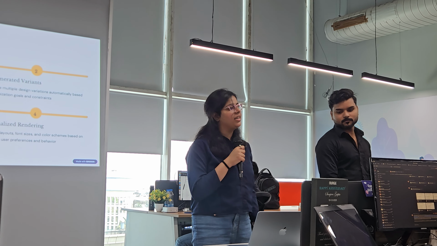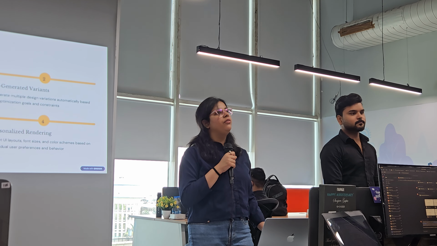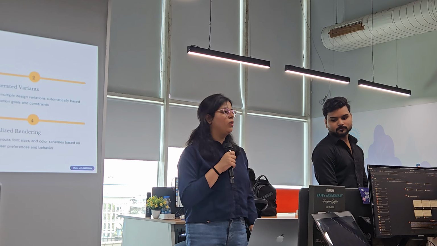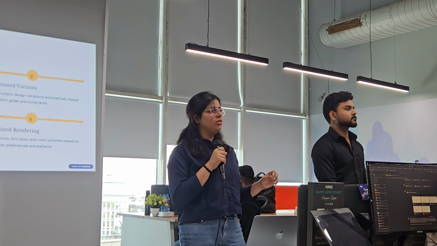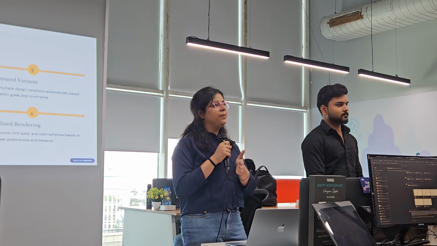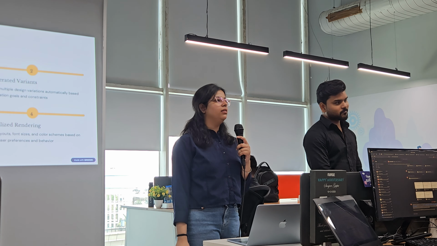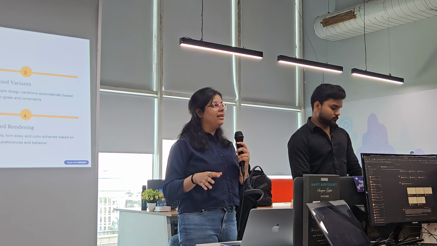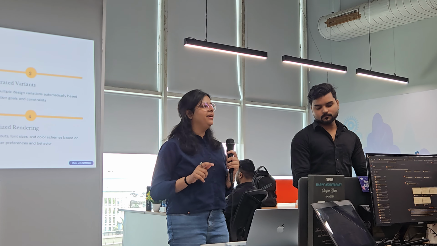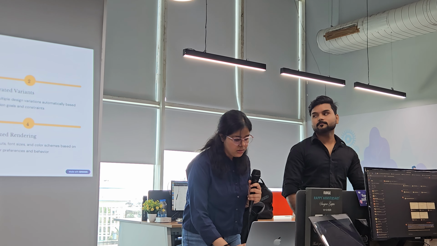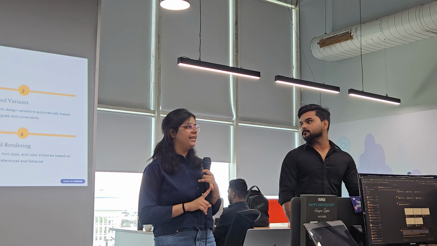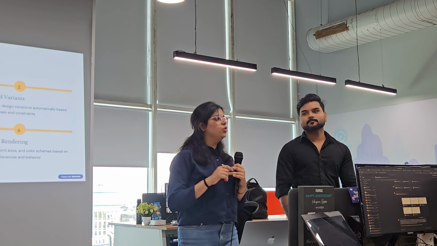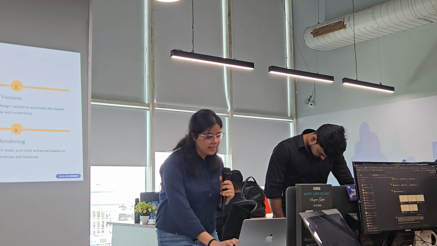Now the third is friction detection. Friction detection means finding where the user is stuck or confused. Let's take an example of a login page. There is a login button and users click the button, but at that time an API is being called and it is taking time to send the response. During that time the user clicks the button repeatedly. This is called a rage click. AI can detect this and alert the developer to add a loader or disable the button, so the user cannot click again and again.